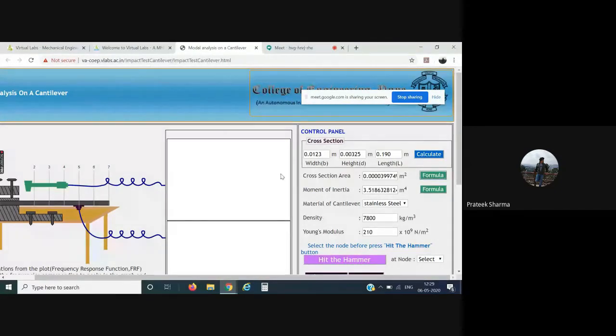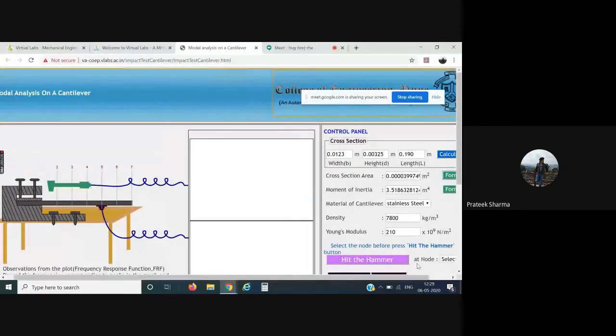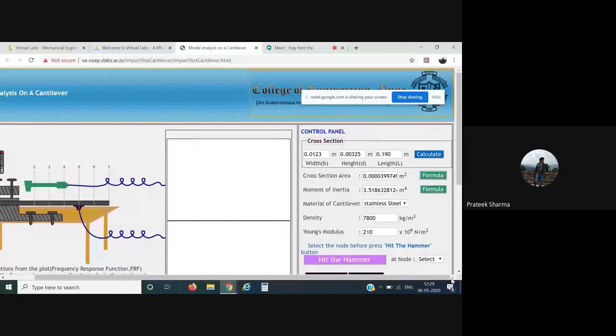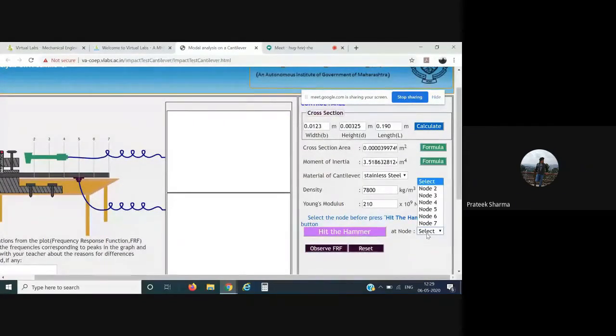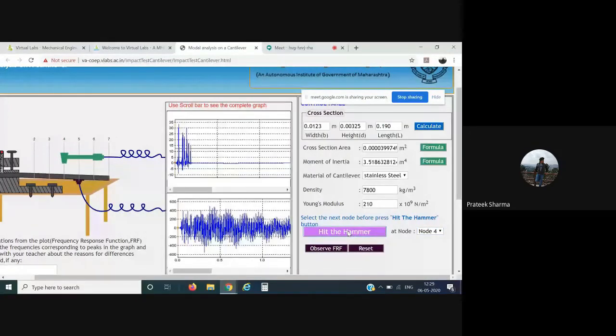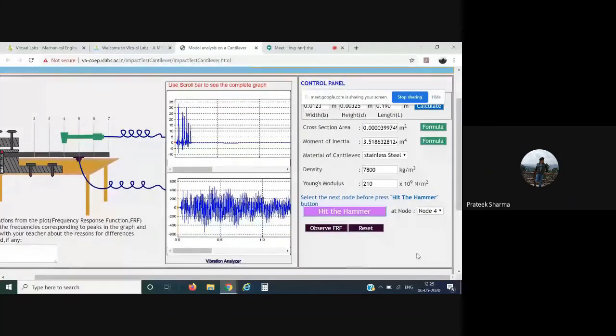Now you see we have this impact hammer and over here you can select the node. So for example, I'll select node 4. So my impact hammer will move to node 4. Please observe. And after that, I click on the hit the hammer option. So in the vibration analyzer, you can see the response. Our main aim in performing this particular experiment is to find the first two natural frequencies.